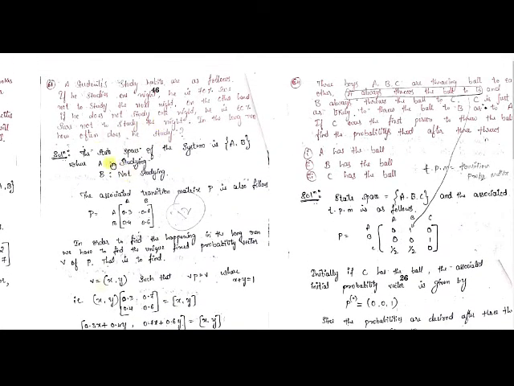See here again, it is about night studying only, right? It is not about studying in the daytime and all. It is only about studying in the night time. So studying at night is denoted with A, and not studying at night is denoted with B. Okay, A and B, and the associated transition matrix P is as follows. That is P is equal to, here A and B row wise and also column wise.